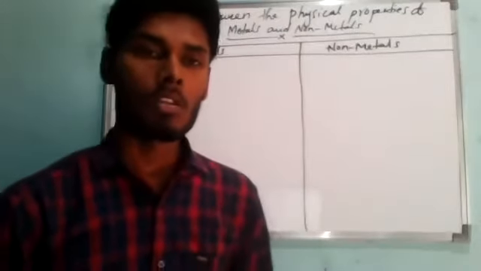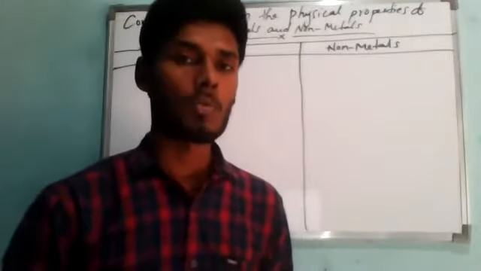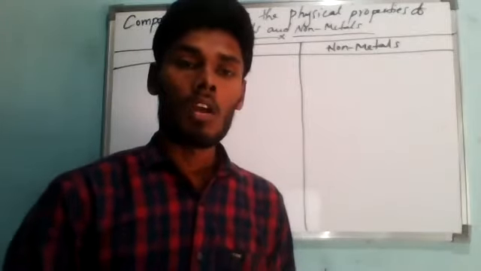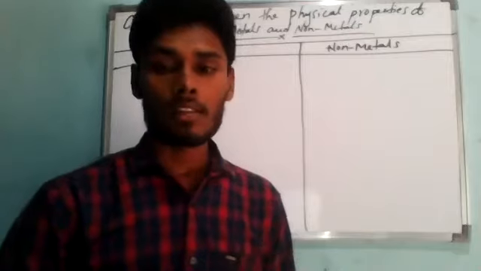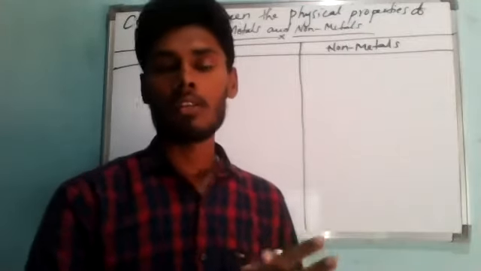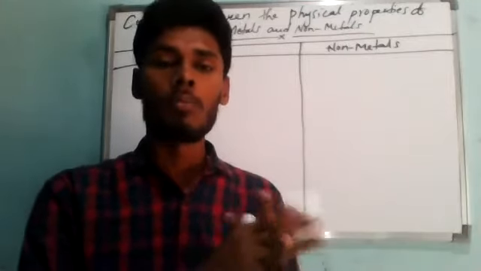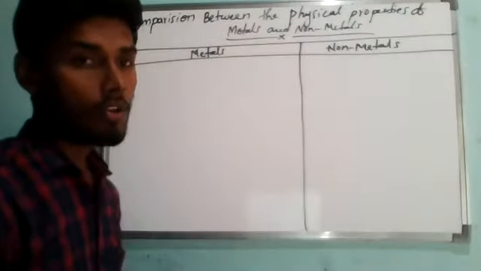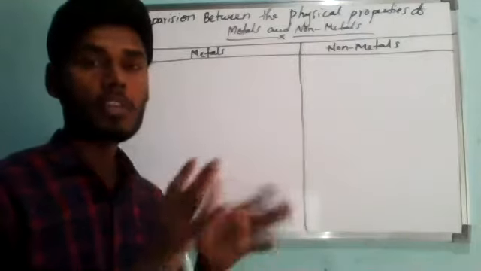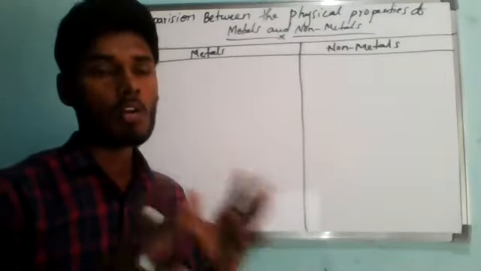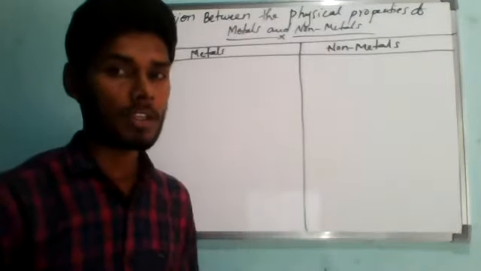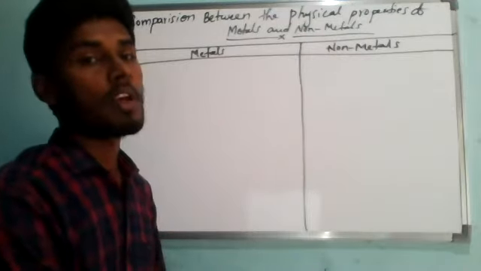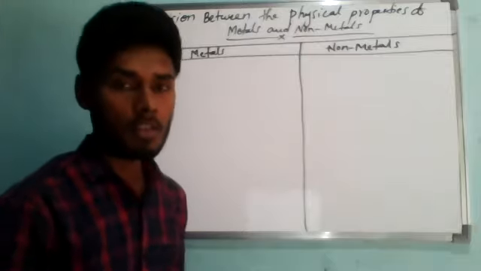Good morning, children. In last class, we studied the physical properties of metals and non-metals. So now, in today's class, we are going to study the chemical properties of metals and non-metals. Before that, we will conclude the differences between the physical properties of metals and non-metals in the form of a tabular column. These physical properties can be used to distinguish between metals and non-metals.